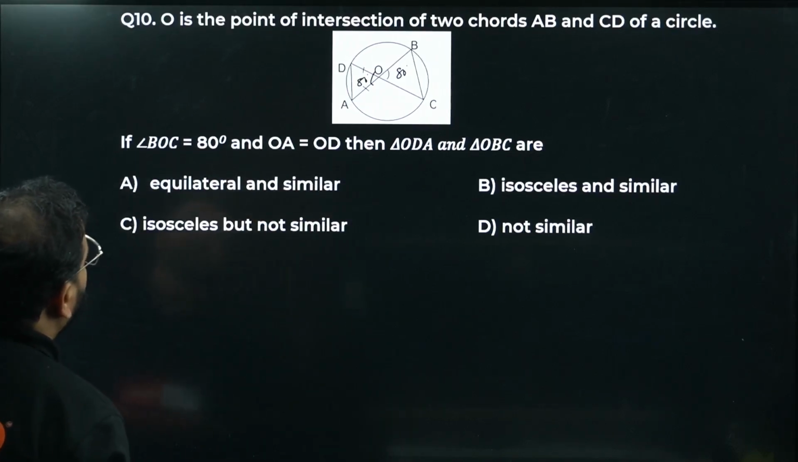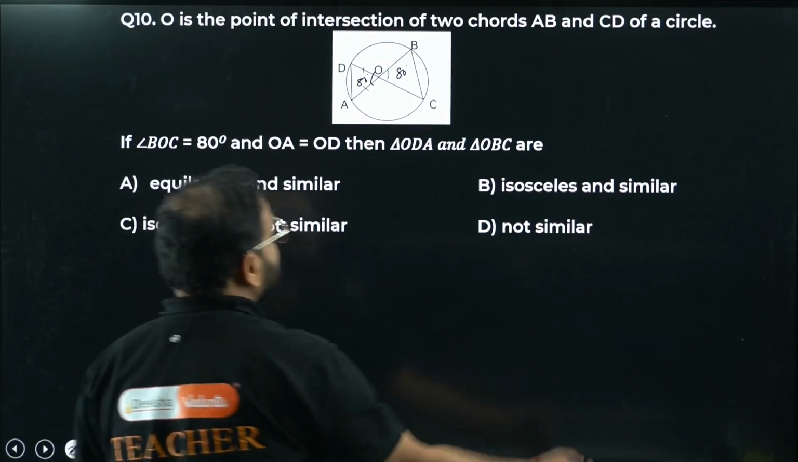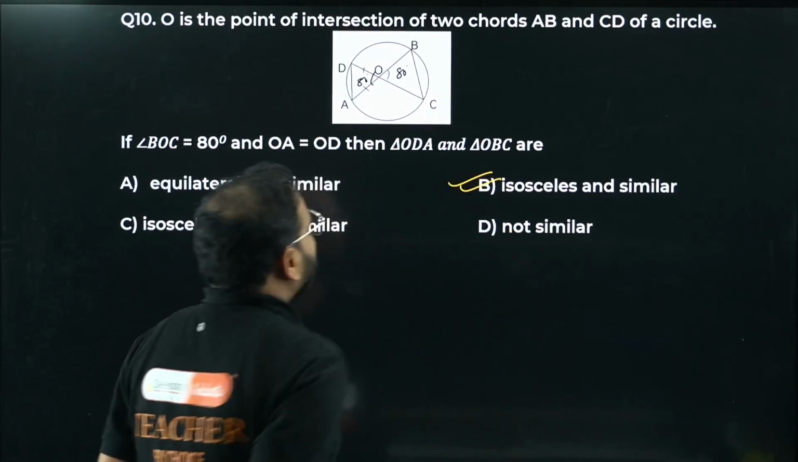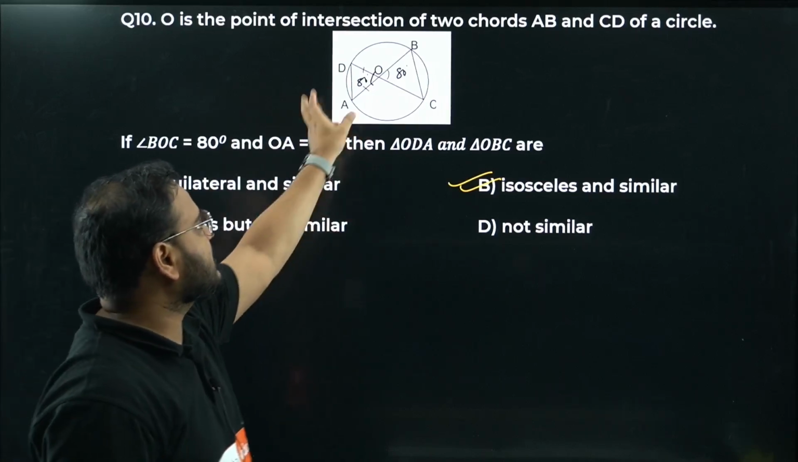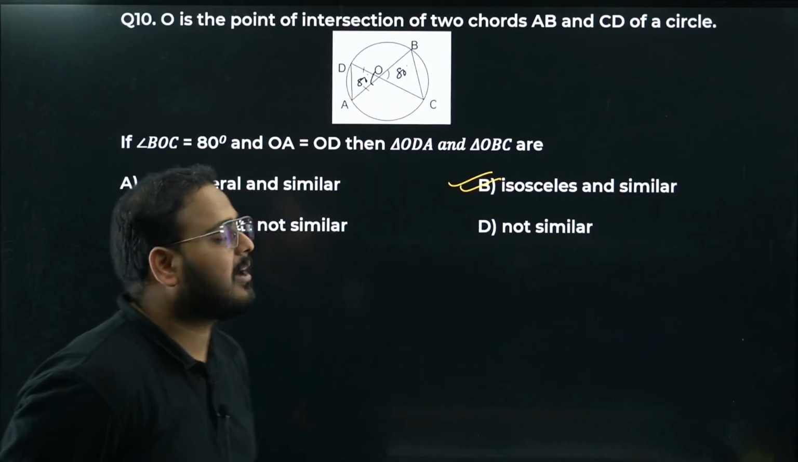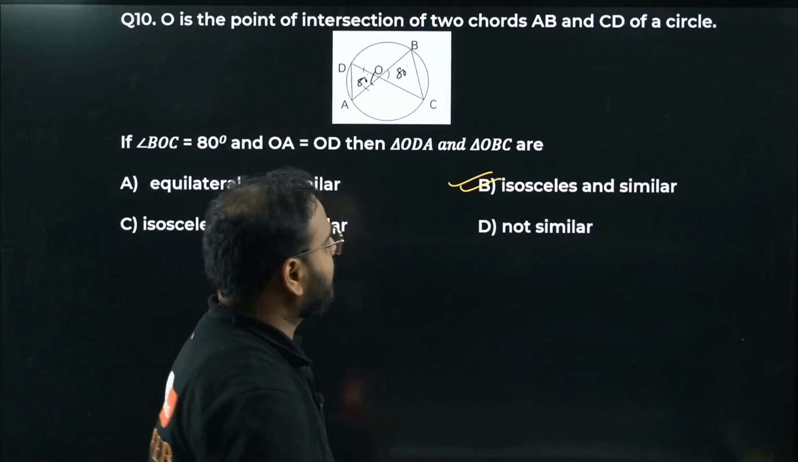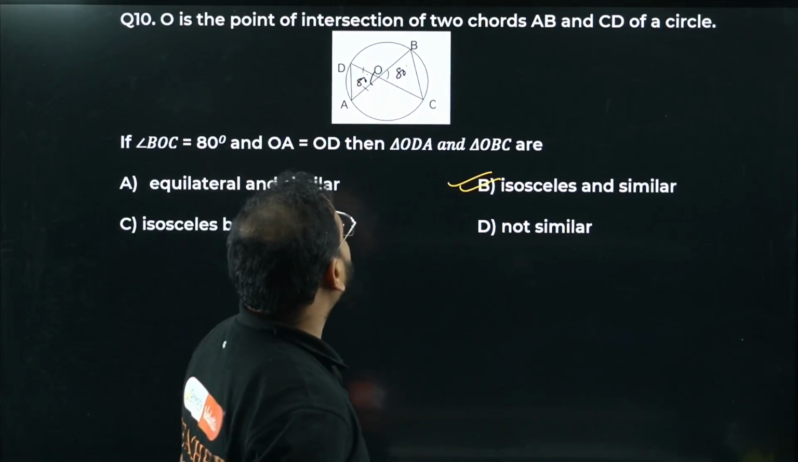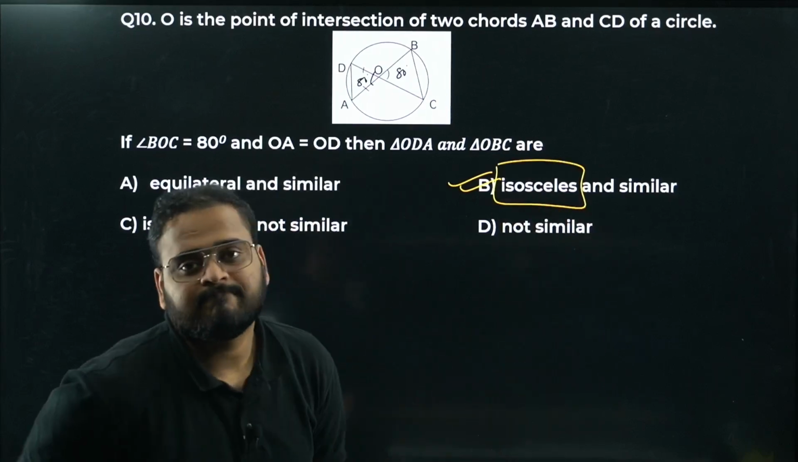Option will be isosceles and similar, sir. Correct. Isosceles, why, sir? Because OD equals OA, right? Once this is similar, it becomes isosceles as well. How similar? Check this out.